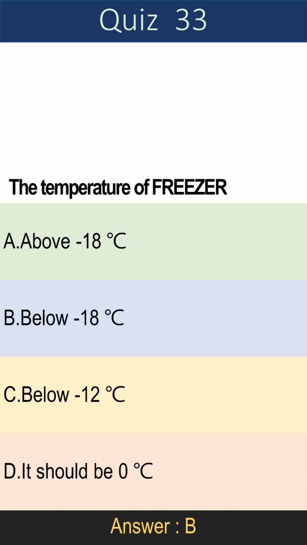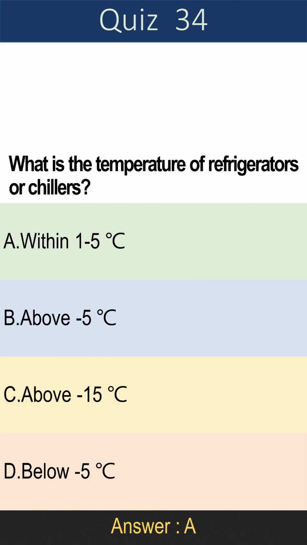Question 33. The temperature of the freezer should be: A. Above -18 degrees Celsius. B. Below -18 degrees Celsius. C. Below -12 degrees Celsius. D. It should be 0 degrees Celsius. Answer is B. Below -18 degrees Celsius.